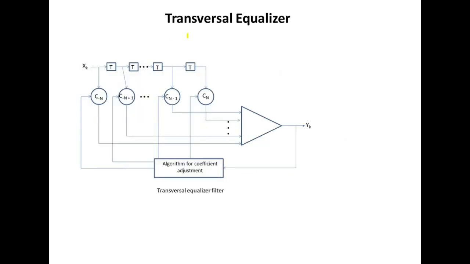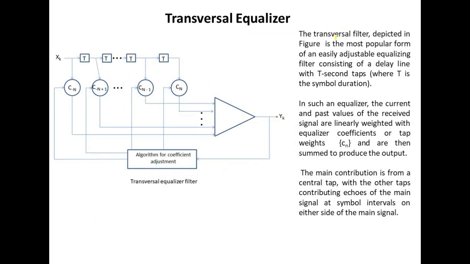Now we will study the working of the transversal equalizer filter. The transversal filter, which is shown in the figure, is the most popular form of an easily adjustable equalizing filter. It consists of a delay line with T second steps, where T is the symbol duration.